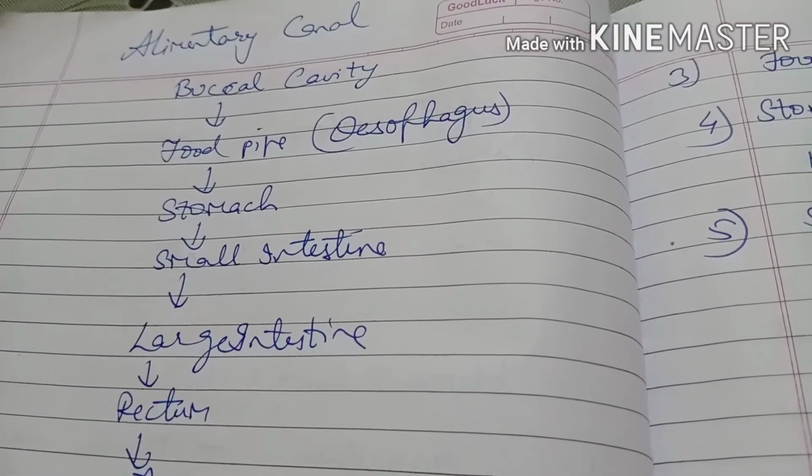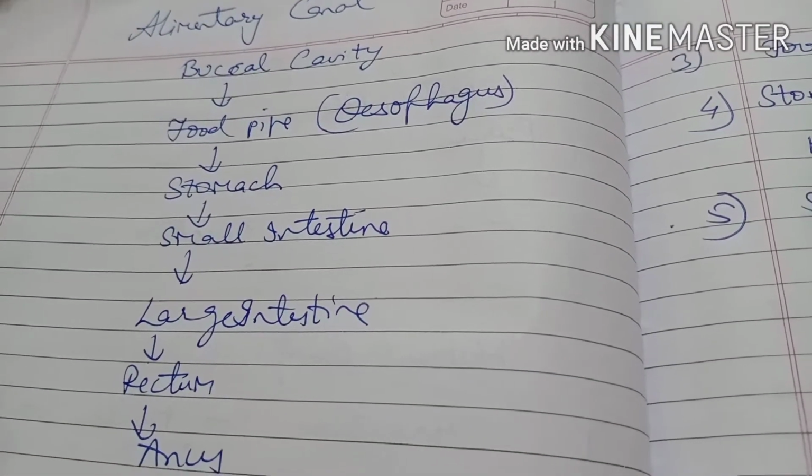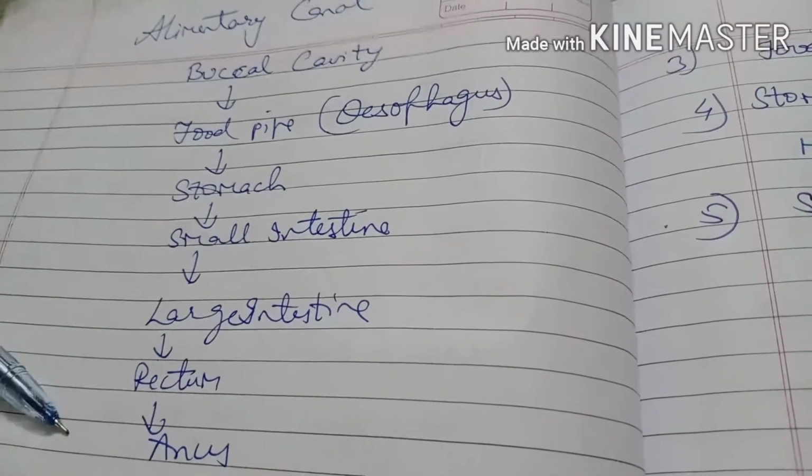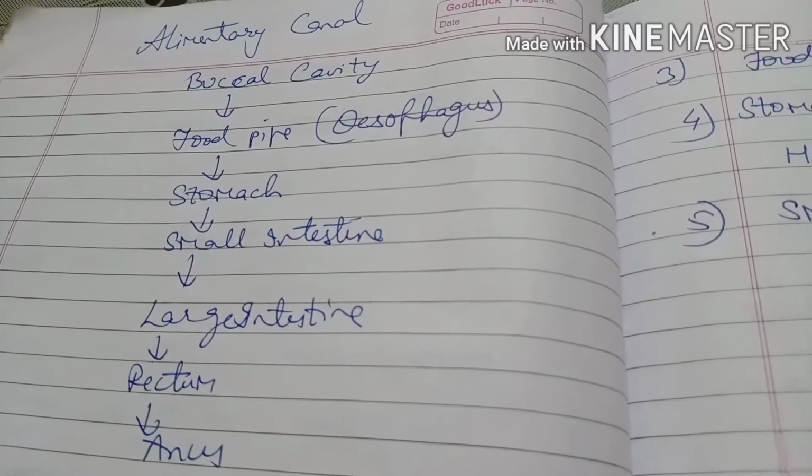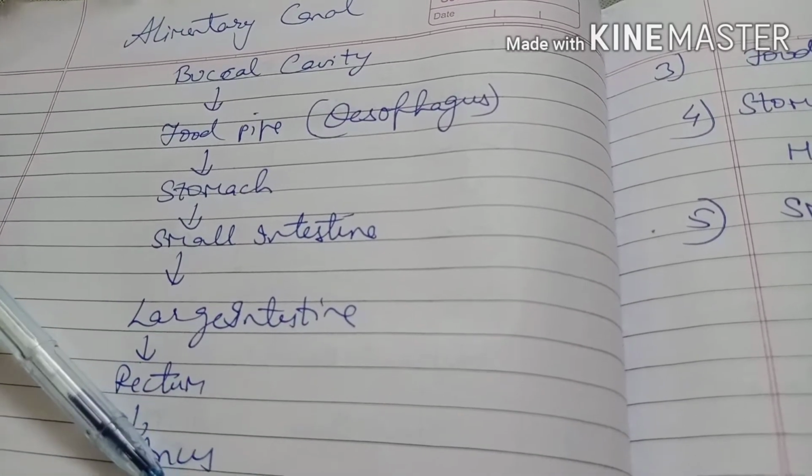Now we will first of all start with the buccal cavity. Buccal cavity is what? It is present in humans as well as animals, it is the type of mouth in which teeth and tongue are present.